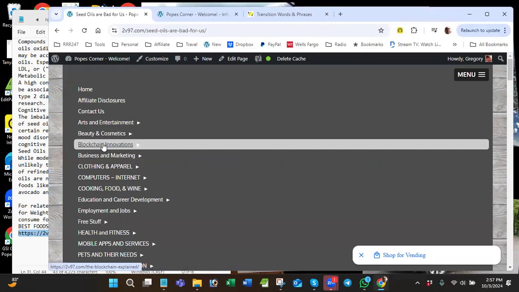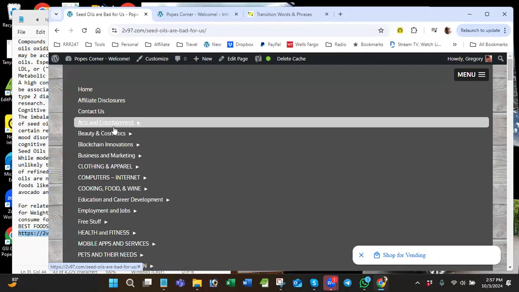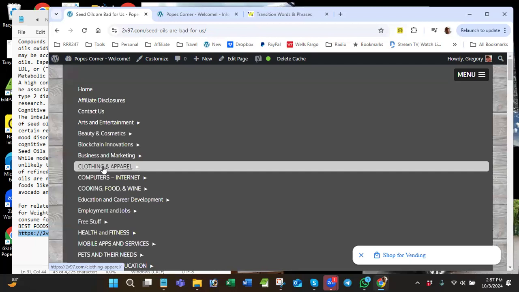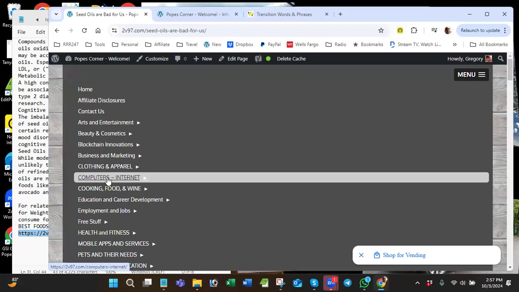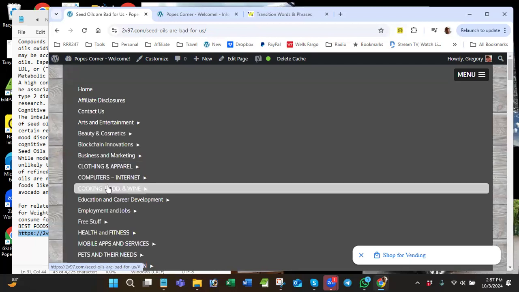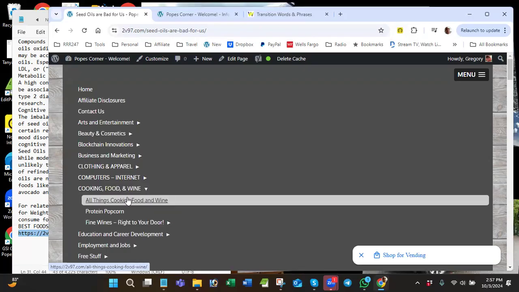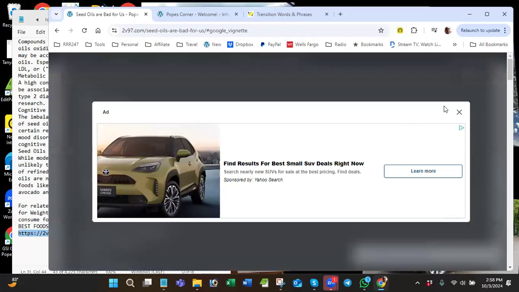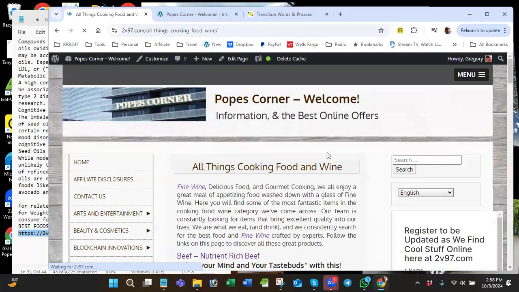Because when you click on the category for all things, for instance, I'm working on cooking, food and wine right here. And I just fixed it yesterday. I had to remove some things that were no longer there. So now what I need to do is fix my all things to match my cooking, food and wine category. So I'll basically show you what I'm talking about here.